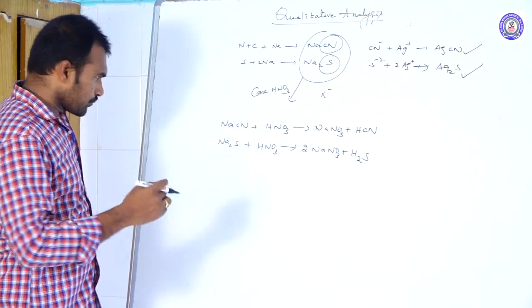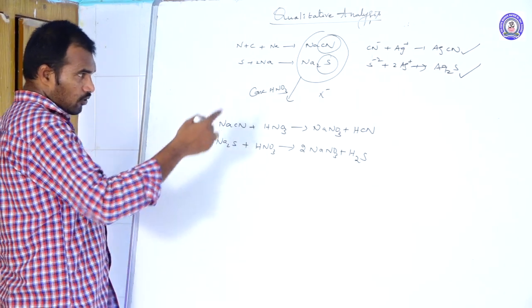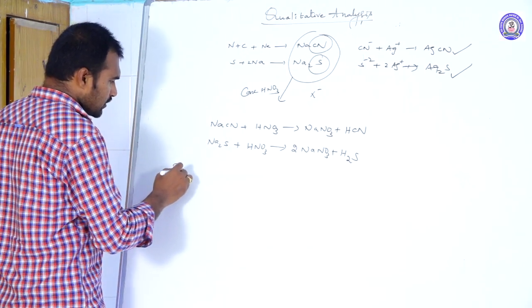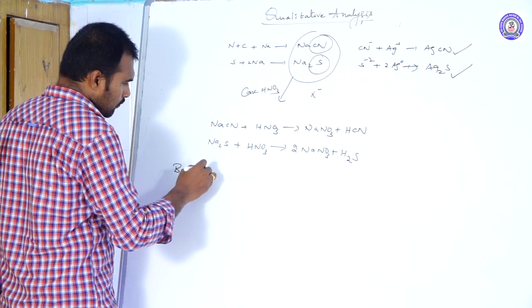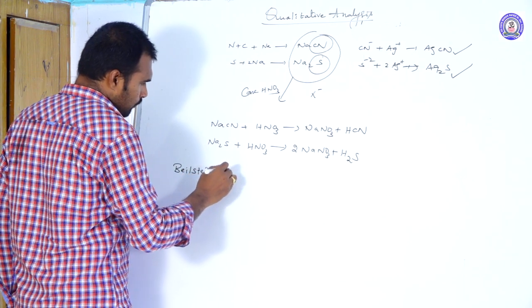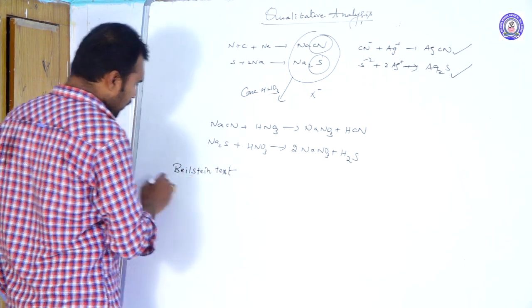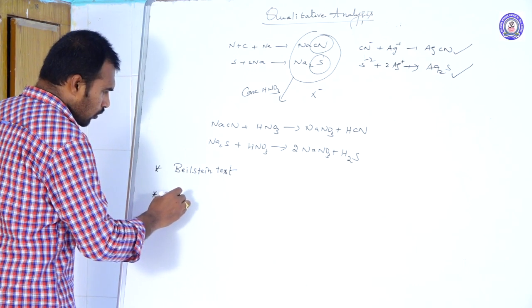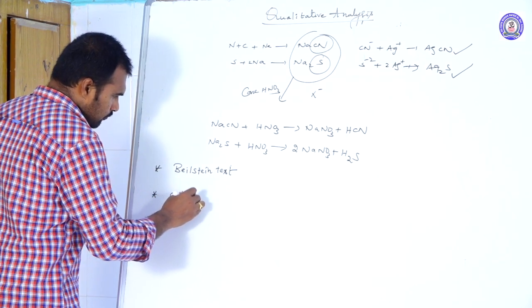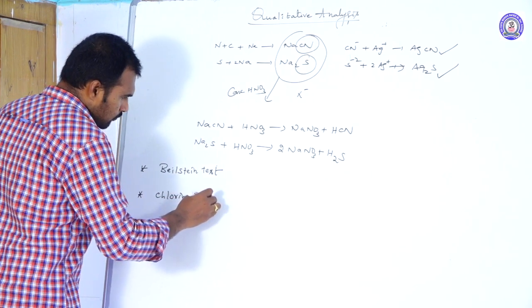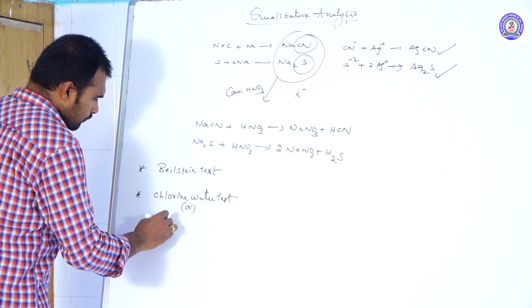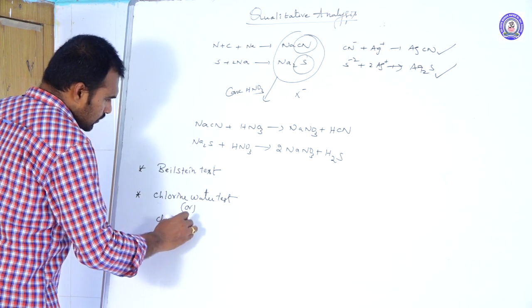One more thing: in the case of halogens, we need to know the Beilstein test, and one more test, the chlorine water test or chloroform test.